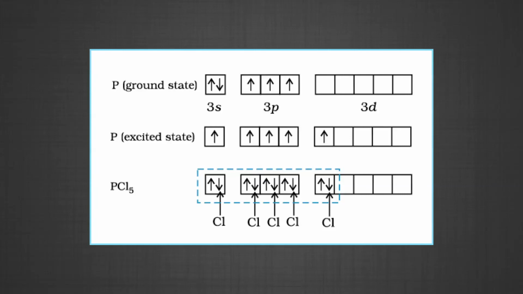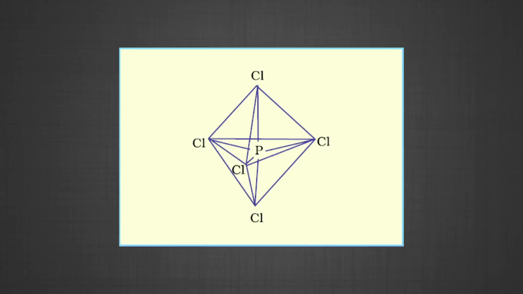The sp3d hybrid orbitals are filled by electron pairs donated by 5 chlorine atoms. Now, the 5 orbitals, that is 1s, 3p and 1d orbital, are available for hybridization to yield a set of 5 sp3d hybrid orbitals which are directed towards the 5 corners of a trigonal bipyramid as depicted in the figure.